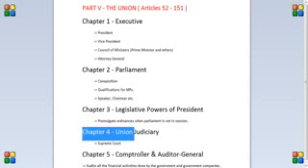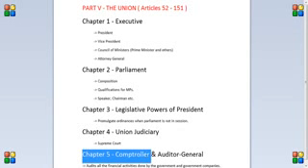Next thing is Union Judiciary, Chapter 4. Articles in this chapter talk about the Supreme Court, like how judges are appointed in the Supreme Court, and what is their qualification, and what is the procedure for their removal. All these things are described in articles present in Chapter 4.